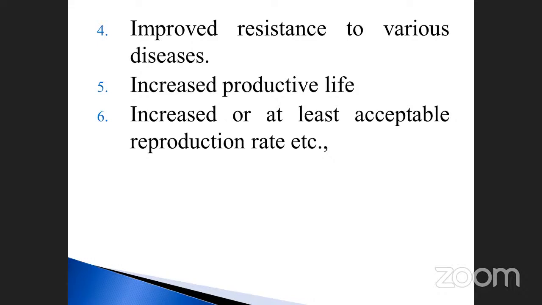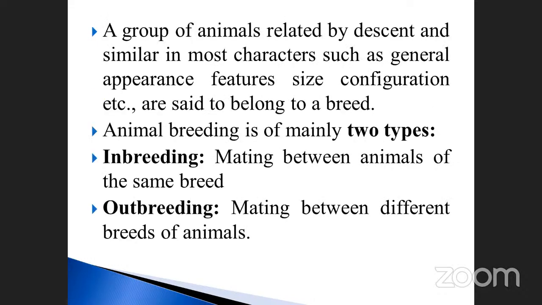Okay, see that one. A group of animals related by descent and also similar in most characters, such as general appearance, features, size, configuration, etc., are said to belong to a breed. What are the characteristics essential for the breeding process? A group of animals related by descent. What is the meaning of descent? And also similar in most characters.